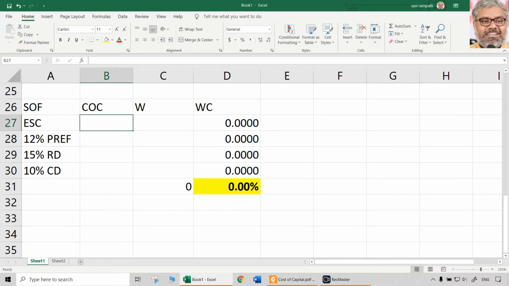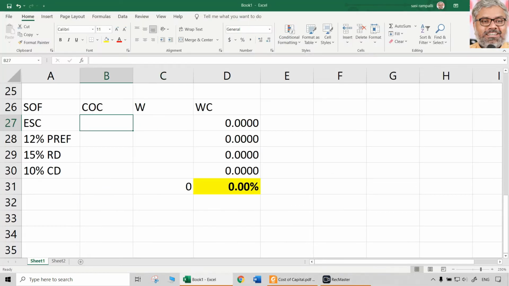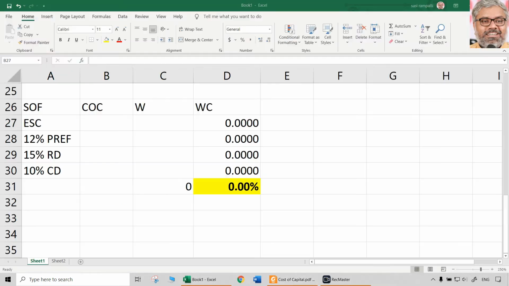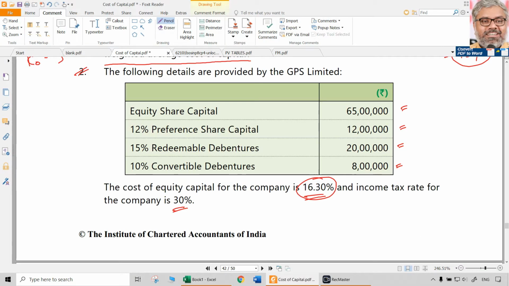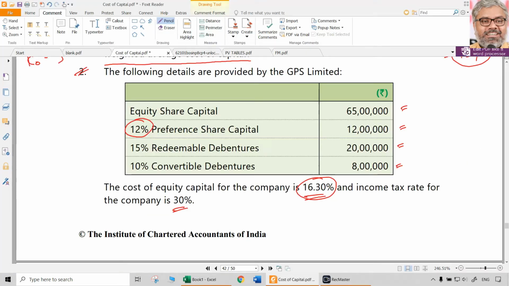So what is the component or cost of capital individually? Let us first take that, then we can take weights. For equity share capital, it is going to be 16.3%, which means 0.163. Preference share capital, no other information is given. That means 12% itself. If it is a 12% preference capital, cost of preference will be 12% only. Nothing else.